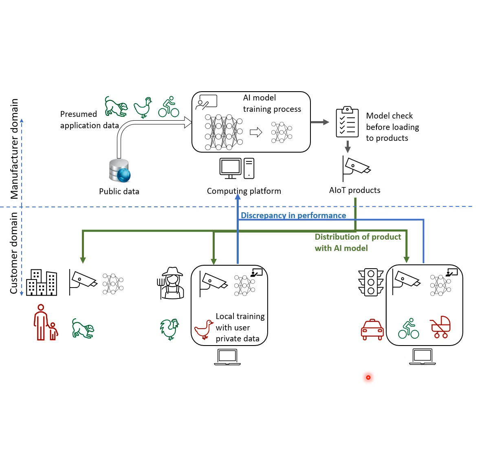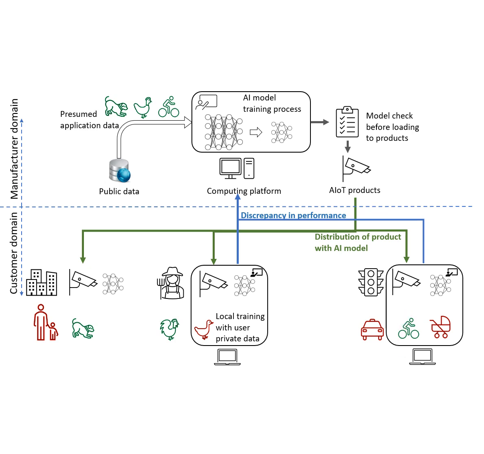We assume that some users have local computing power and can retrain the small model. Allowing the user to change the AI model locally may cause legal issues. We let the user make local training to learn the discrepancy between the pre-trained knowledge and the knowledge actually needed. This discrepancy will be reported to the manufacturer. The manufacturer will regenerate the student model and give it to the customer as long as the model passes the performance check. For example, the manufacturer does not want the AI model to lose its knowledge in bicycle recognition.